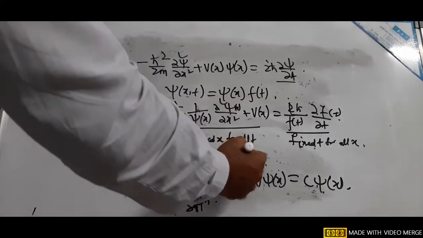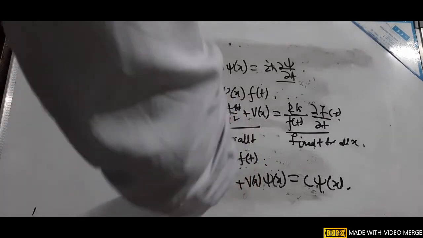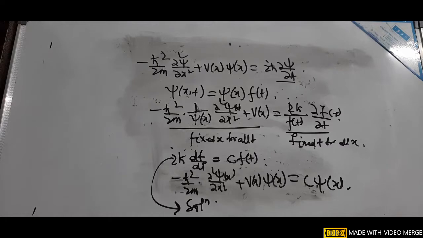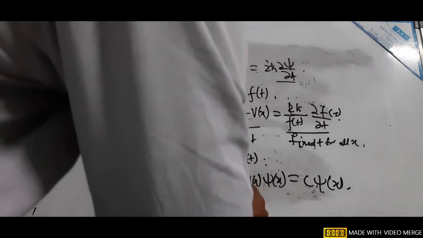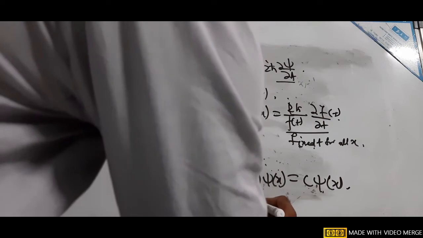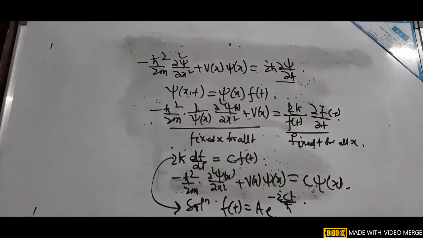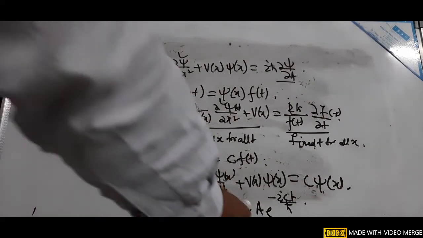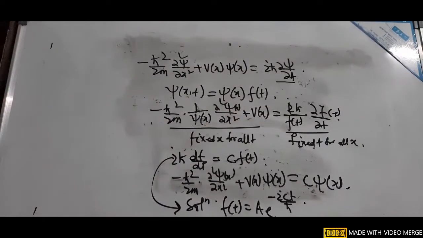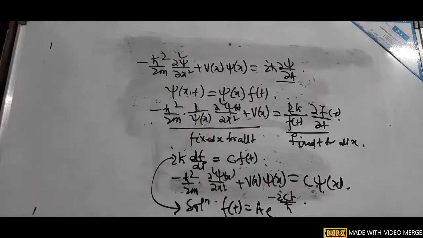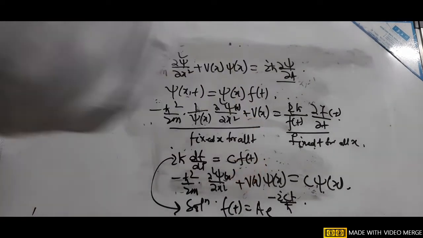The solution of this equation: if we separate the similar terms and integrate, we get f(t) equal to A, a normalization constant, times e to the power minus i C t by h bar. This C has the dimension of energy.